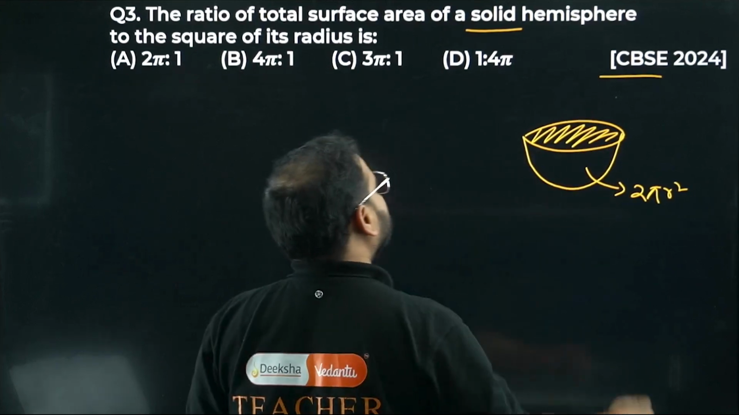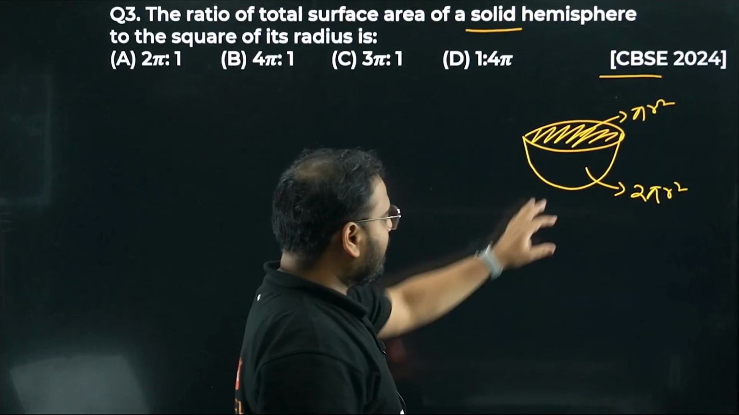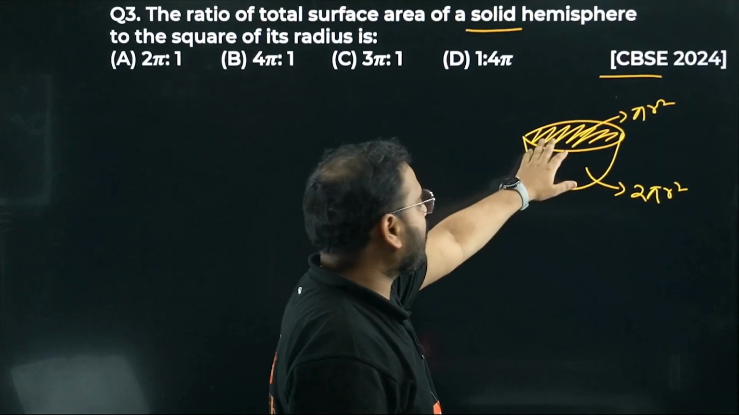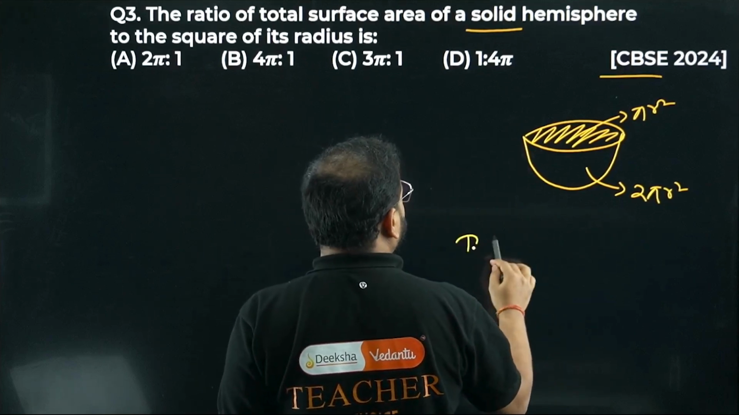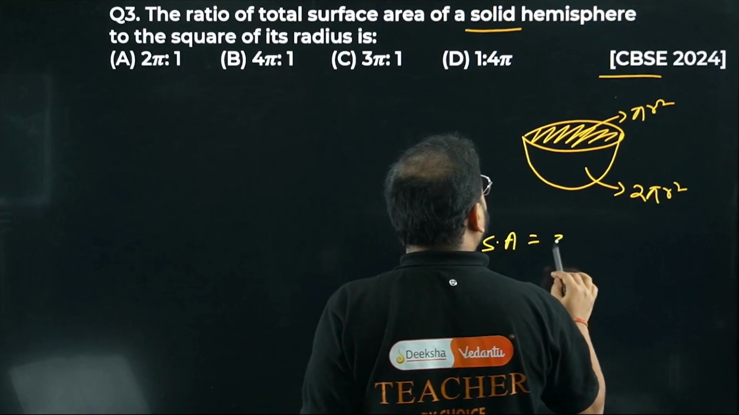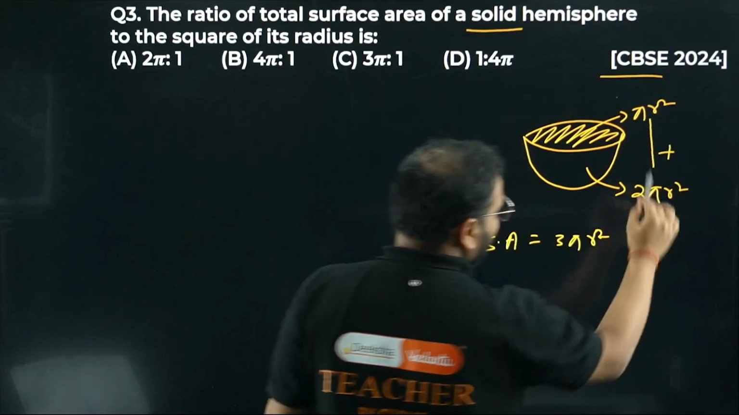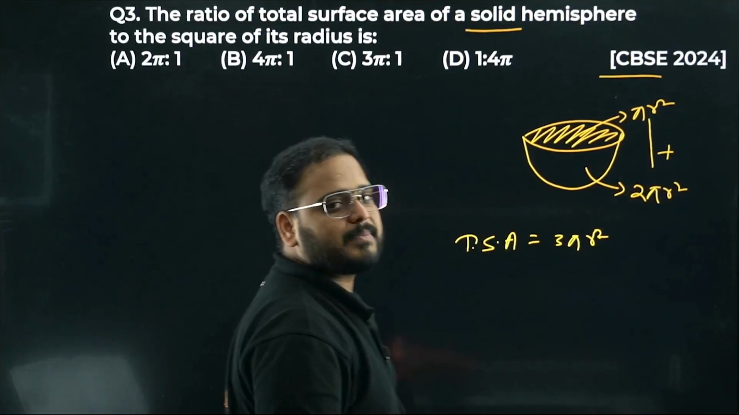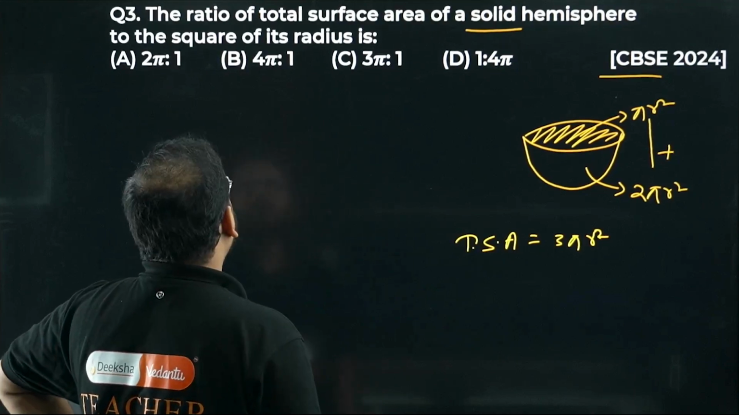What is the top surface area? It's a circle, so simply pi r square. Please check. Curved surface is 2 pi r square. The top is a circular part, so pi r square. So what is the total surface area? Total surface area is going to be 3 pi r square. How come? Add these two: 2 pi r square plus pi r square is 3 pi r square. Okay. Now what?